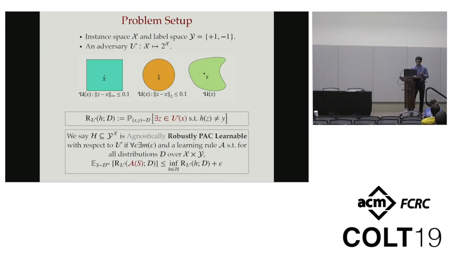Robustly PAC learnable with respect to U if for all epsilon there exists a sample size and a learning rule A such that for all distributions D over X and Y, the learning rule will output a predictor that is at most epsilon worse than the best predictor in the class in terms of robust risk. So now, as in standard PAC learning, we want to know which classes H we can actually robustly PAC learn. In particular, can we robustly PAC learn VC classes, which are hypothesis classes with a finite VC dimension?